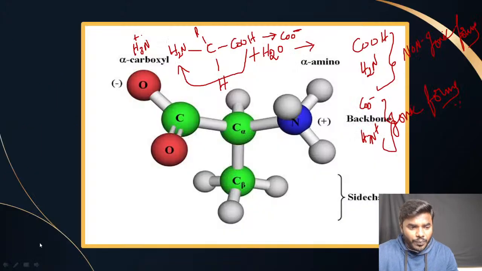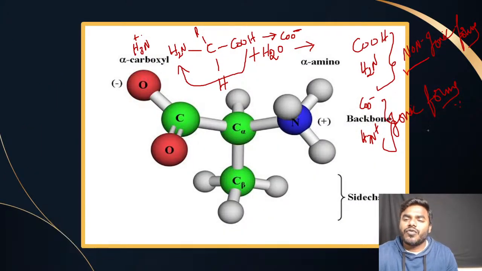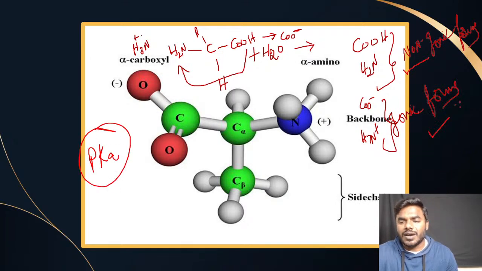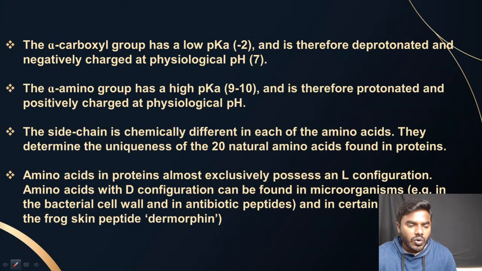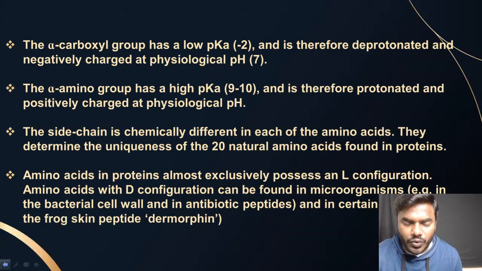Okay. Now, why am I talking about this particular non-ionic form and ionic form? Every student has to remember, when we are calculating the pKa value, we should always consider the values of the ionic forms. Friends, I don't know what you do. I think you have already remembered this. If you did not remember, I am requesting all of you, you have to remember it compulsorily.